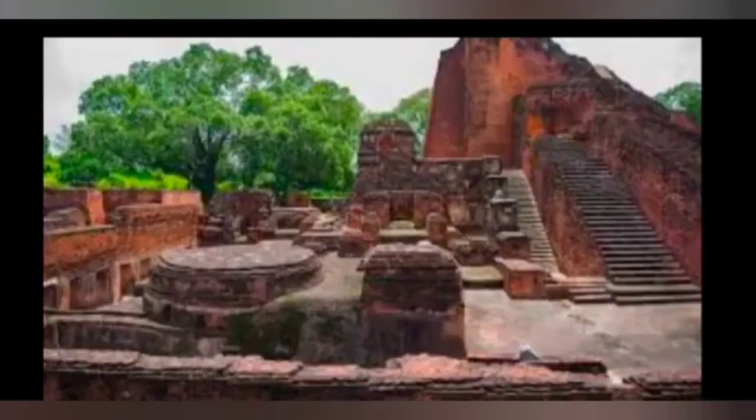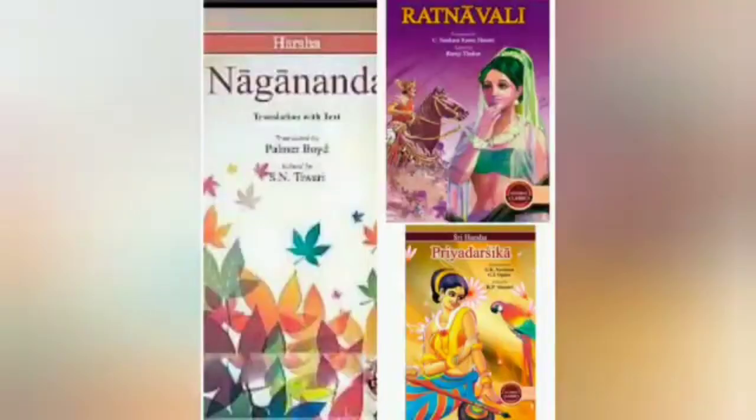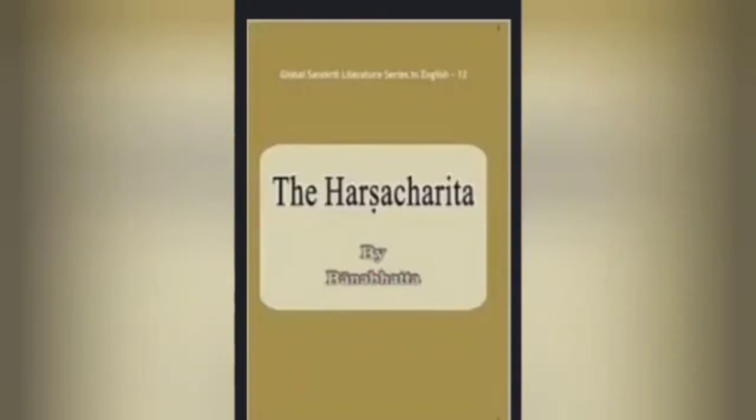He took steps for the development of Nalanda University. Ratnavali, Priyadarshika and Nagananda are the plays written by him. The Harshacharita written by Banabhatta and the descriptions of the Chinese traveler Huen Tsang are the main sources for getting information on this period. And we are coming to the conclusion of this lesson.